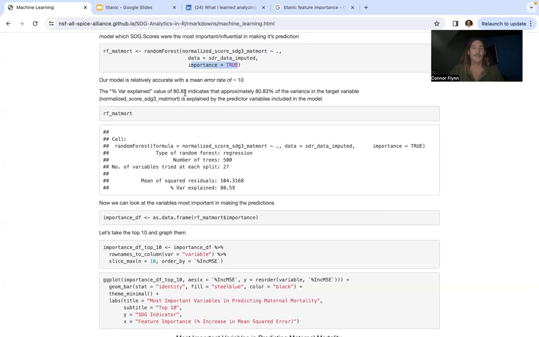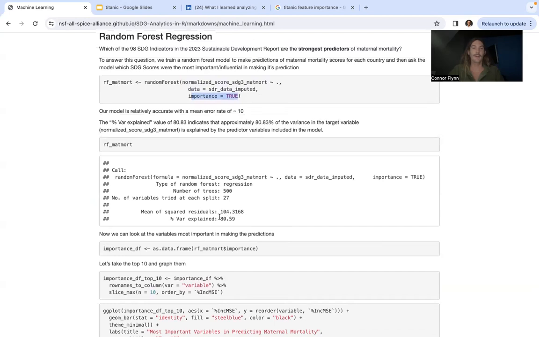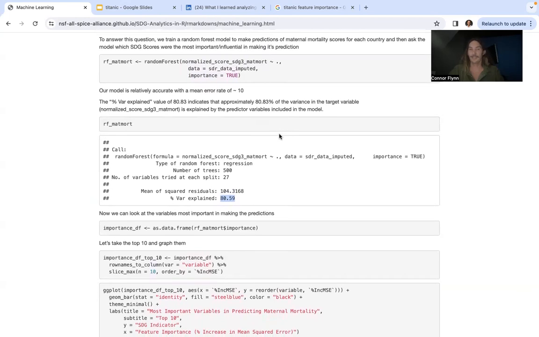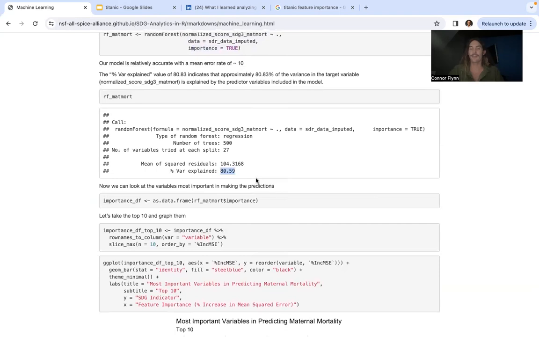And the value of 80.83 for the variance explained here says that 80.83% of the variance in the target variable is explained by the predictor variables included in the model. So there is some variance that isn't explained with the data that is in our data frame. And we expect to see that, right? We're not going to account for everything just in the data that we have.